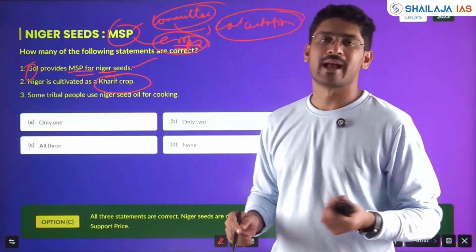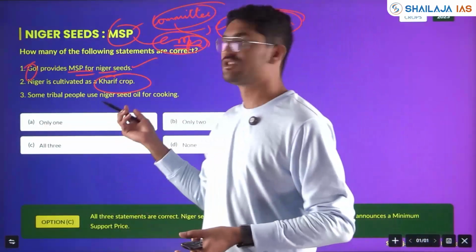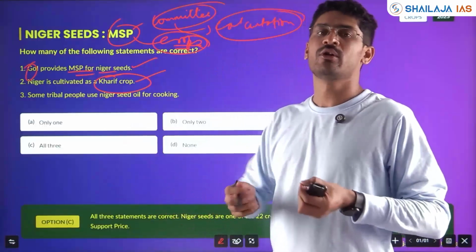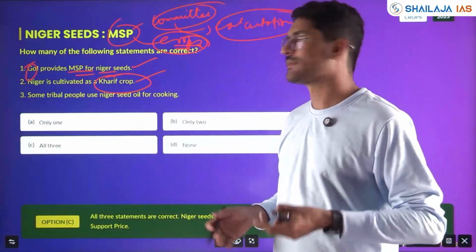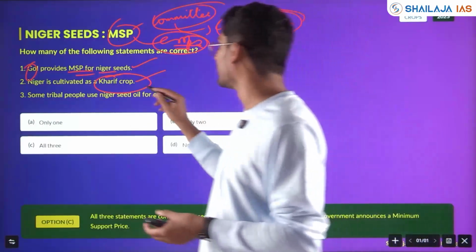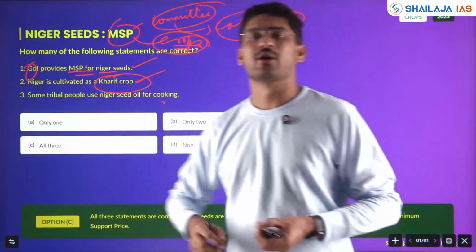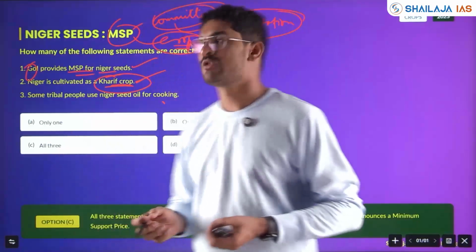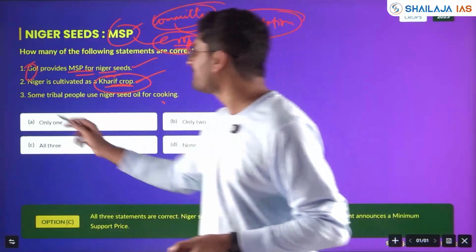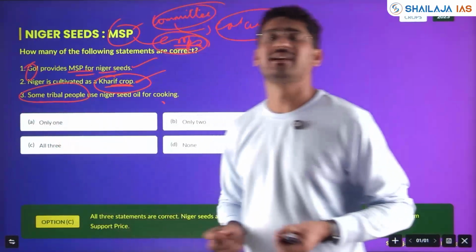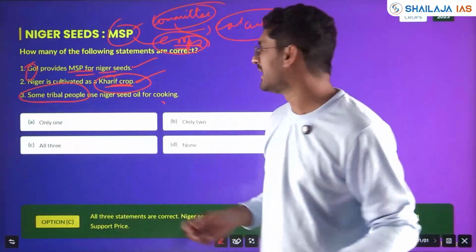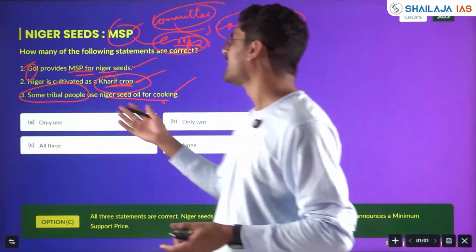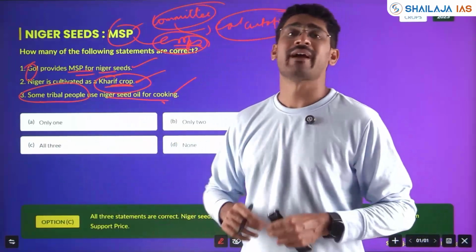Okay, Kharif, Rabi, Zaid, three crops. Oil seeds are normally grown in Kharif. Even if you don't know, you should know the MSP crops for Kharif. Normally oil seeds require more water, so it will be grown in Kharif crop. Some tribal people, it is not specifically telling which tribal people, it can be any, use Niger seed oil for cooking. Close your eyes and say yes. You need not factually check.